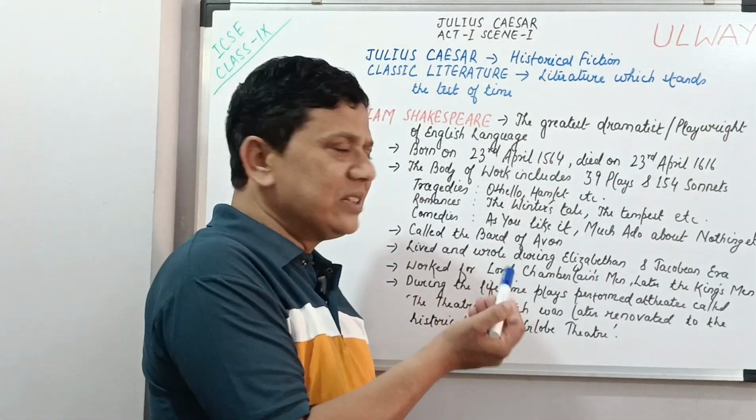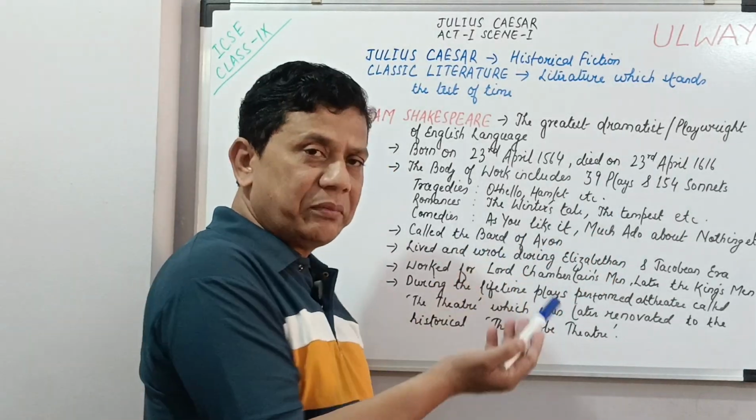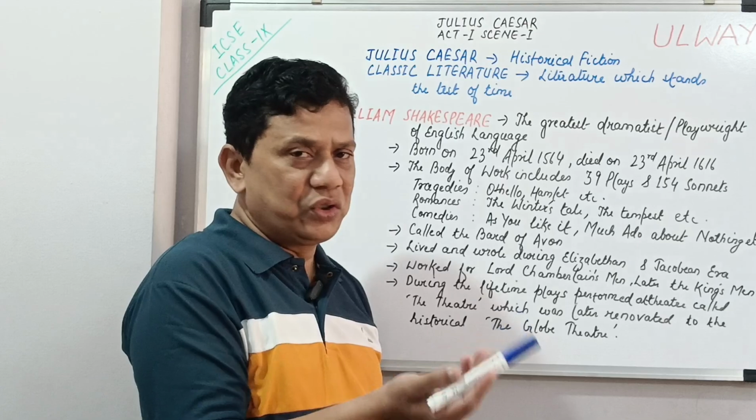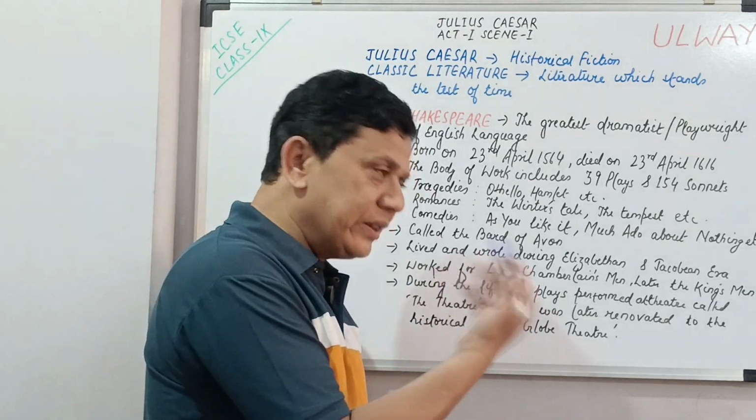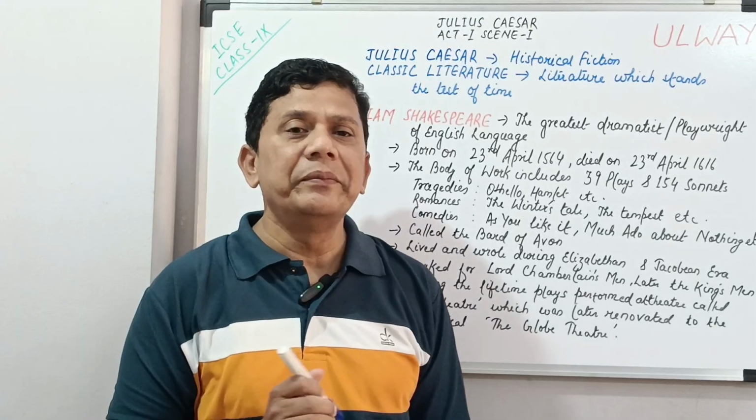Romances, among others, include The Winter's Tale, The Tempest, and many others. Comedies include As You Like It and Much Ado About Nothing. I'm sure you must have heard the names of other comedies written by Shakespeare. Now, he's called the Bard of Avon.